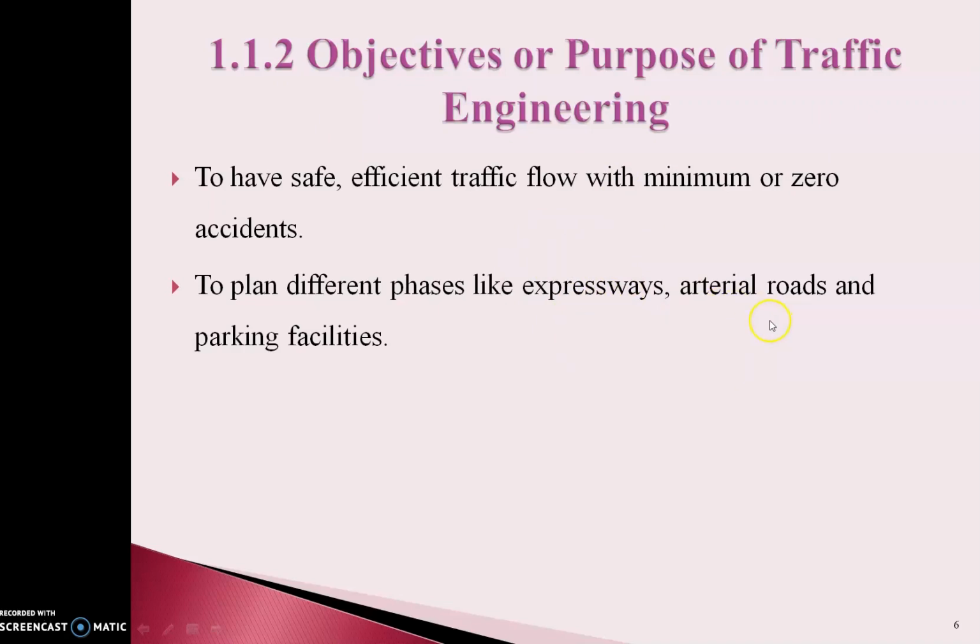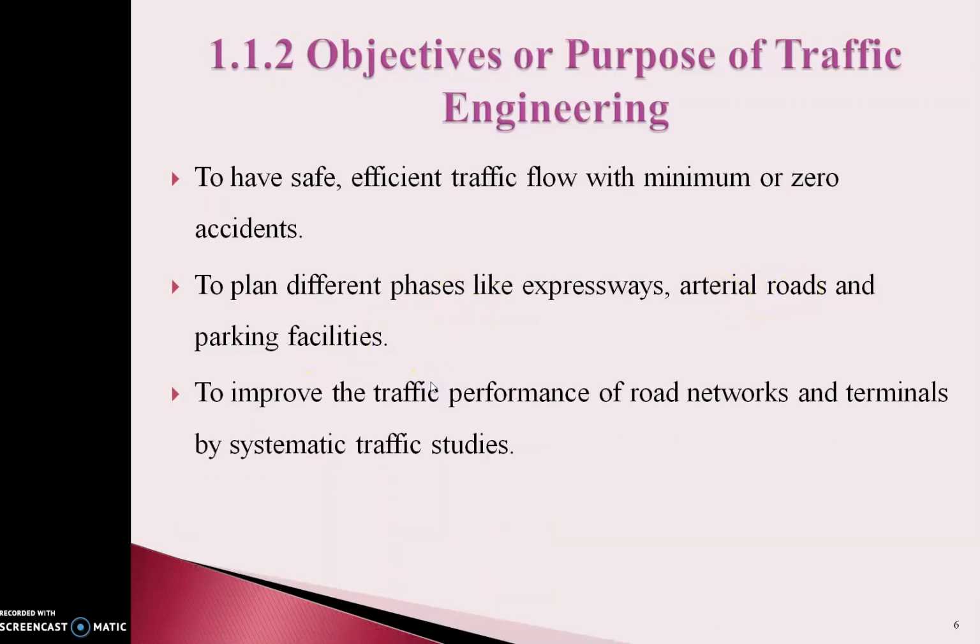Arterial roads are nothing but the road distribution in a particular city. In the last lecture, we saw the types of roads in an urban area of a particular city: arterial roads, subarterial roads, collector streets, and local streets. According to traffic volume, we have to propose the width of these roads in the internal city and also the parking facility.